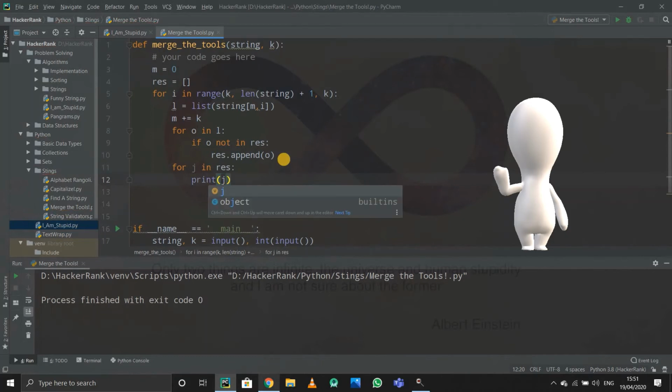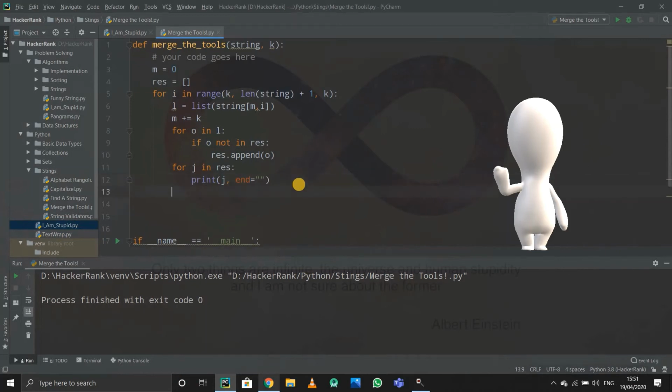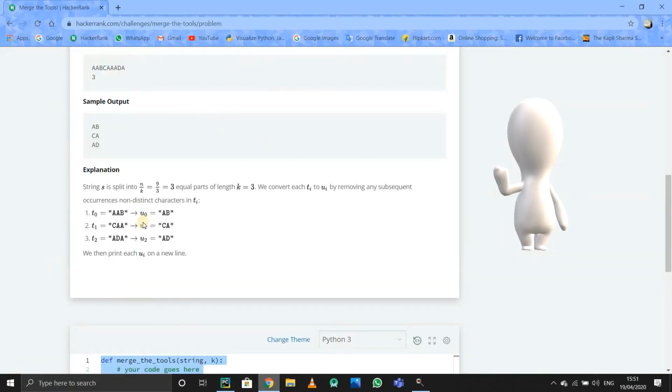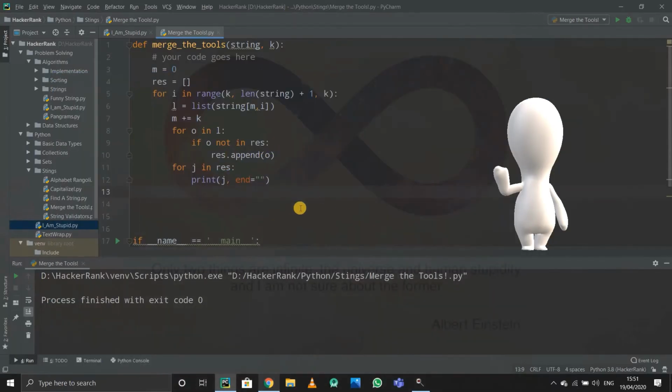And remember, if I print j, it will print j on a new line again and again. I don't want that. I'll have to use the end statement for that. So end equals this thing. After that, it will print on the same line. It will not start from a new line. Okay, looks fine up to now. Suppose my res has some elements, and if I print it again, it will append with some other elements, and it will print the whole thing again.